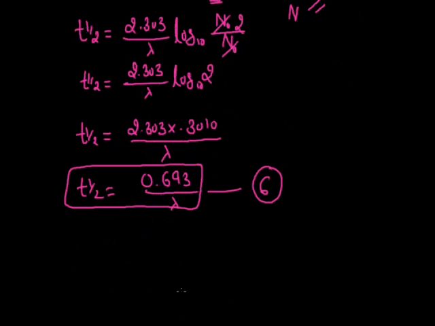Now we will be discussing one more term here, and that is called average life. This average life is basically the sum of the periods of existence of all the atoms divided by the total number of atoms present in the radioactive substance. This is defined as average life.